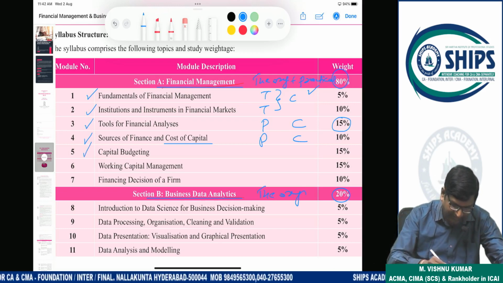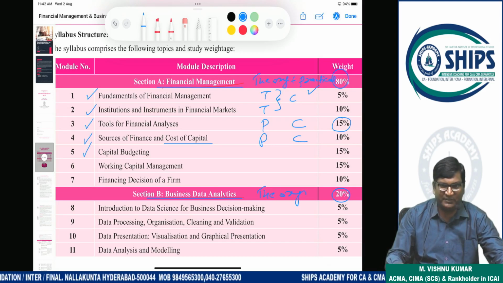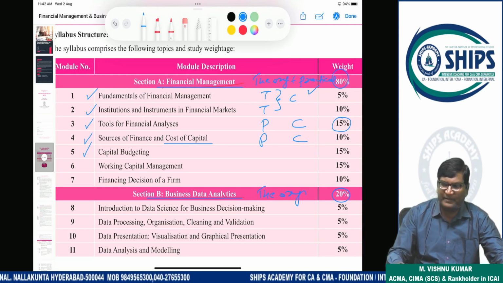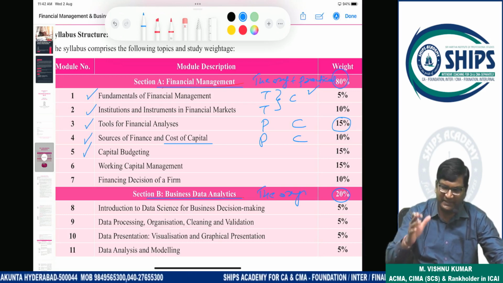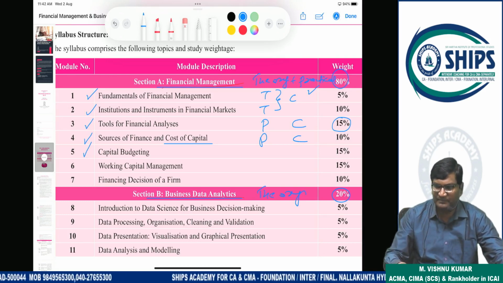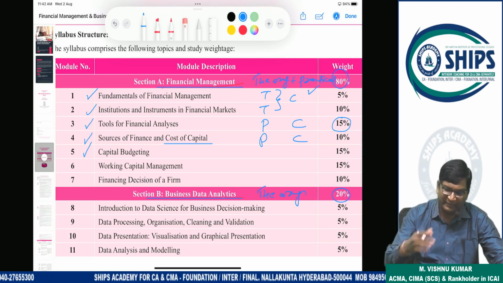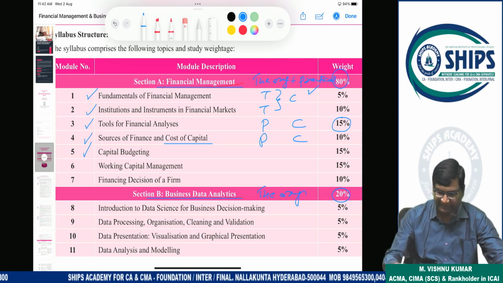Next is capital budgeting. Capital budgeting means investments in capital projects. Suppose after completing your CMA course, you decided to start one small factory. Now you and your family members started one small factory with 1 or 2 machines.